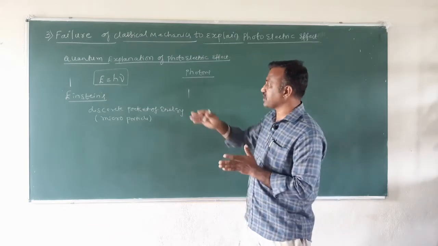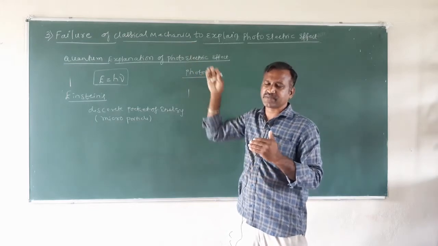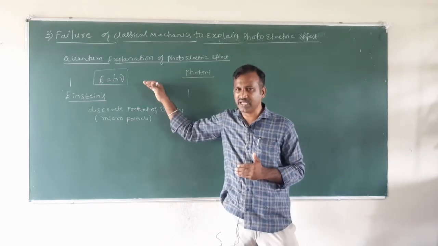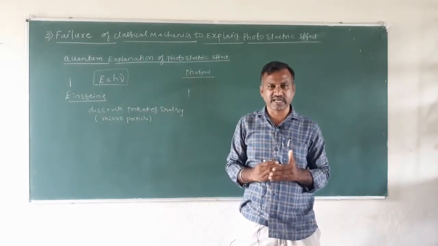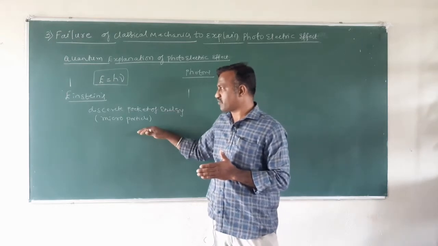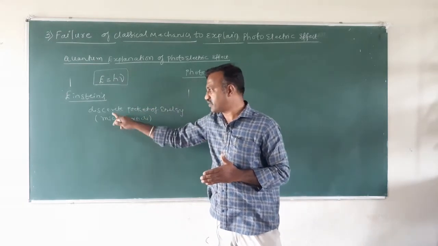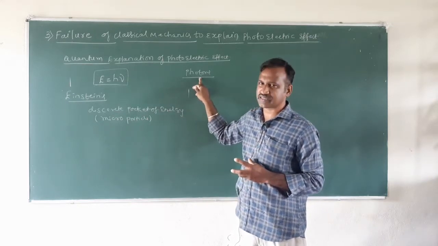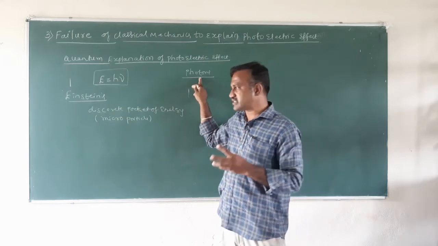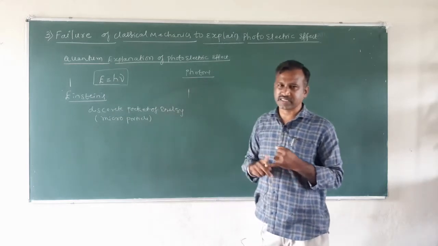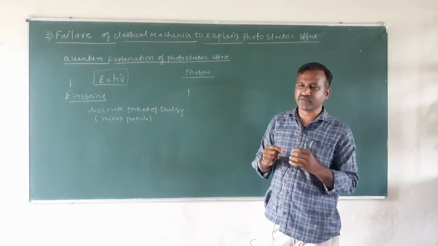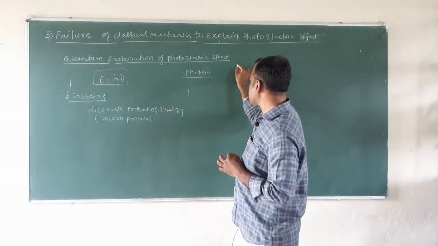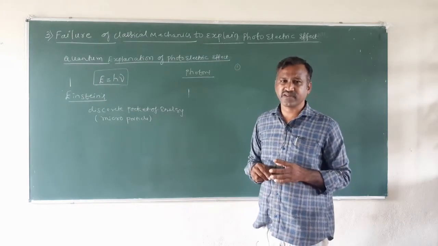Now we know that classical mechanics fails to explain the photoelectric effect. Einstein uses the Max Planck quantum theory in order to explain the phenomenon of photoelectric effect. So what does light consist of? According to quantum theory, light consists of discrete packets of energy. A discrete packet of energy in the case of light is what we call a photon, which is a microparticle. Since there is a collision between two microparticles, an electron and a photon, the process will be an instantaneous process. This explains the first observational fact of the photoelectric effect.